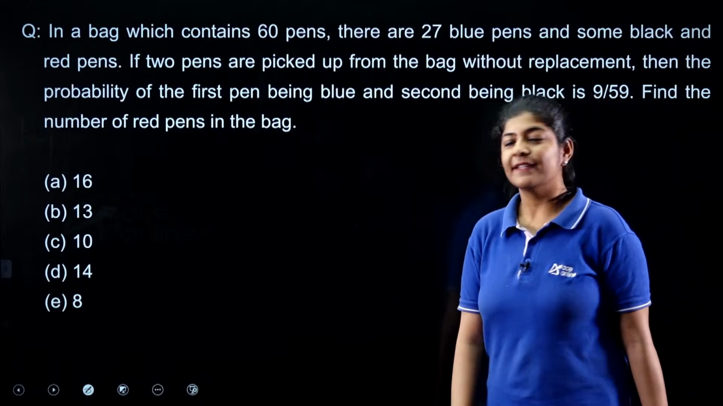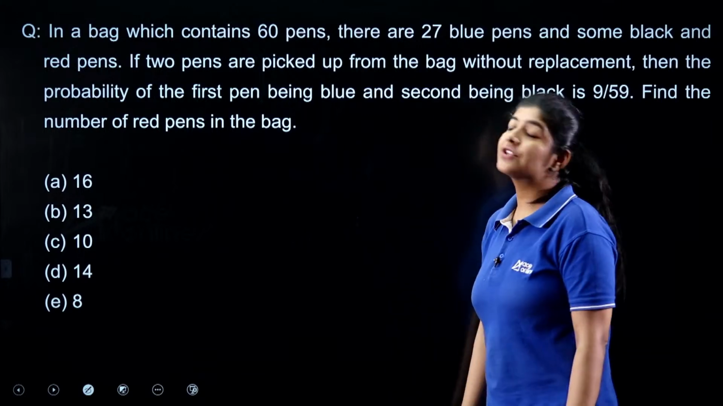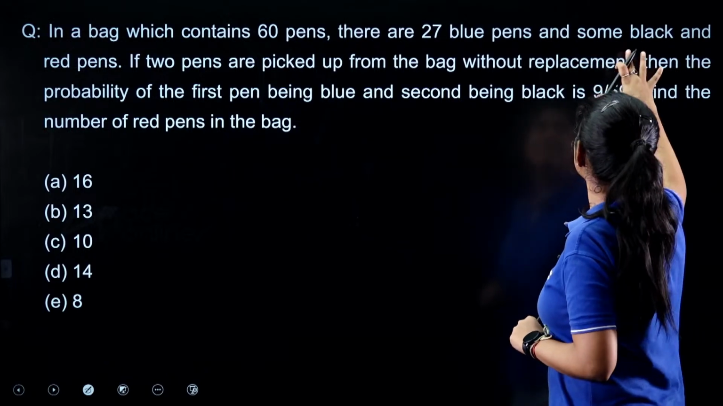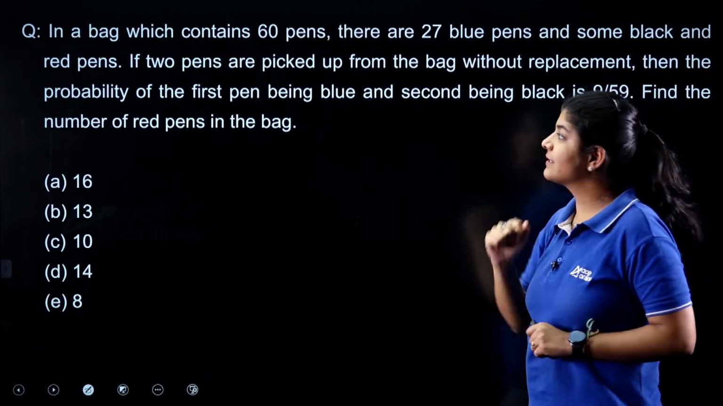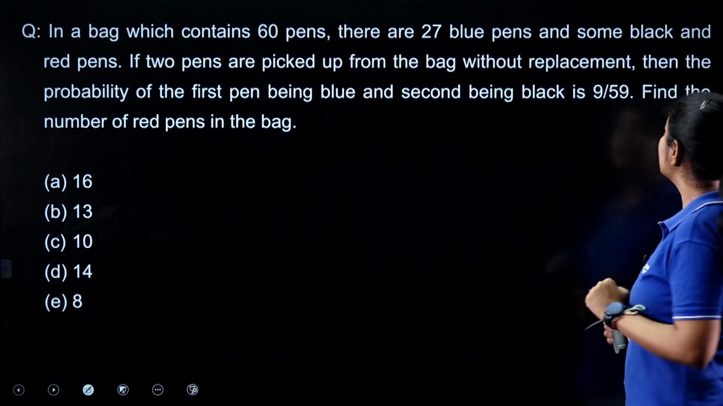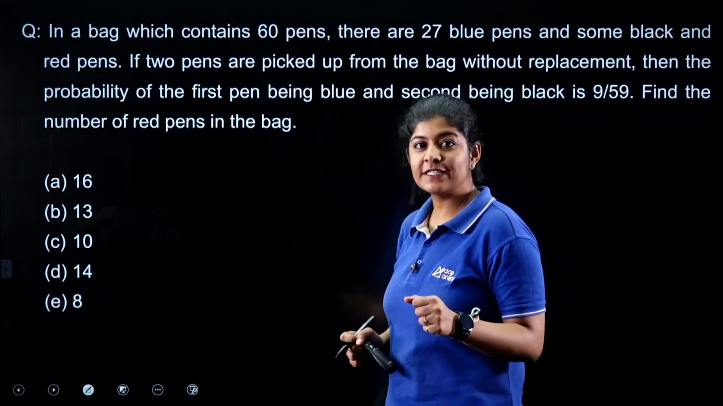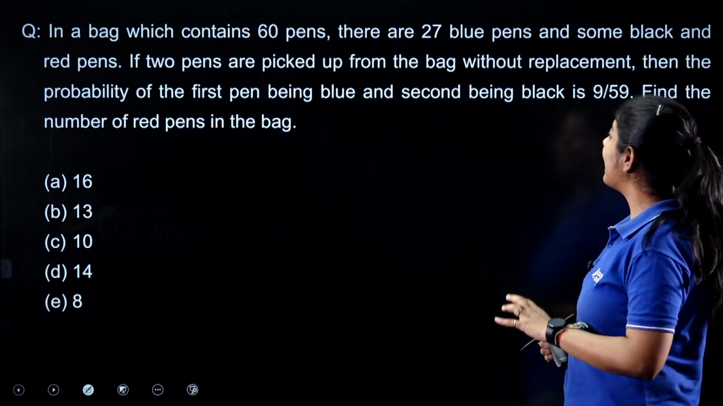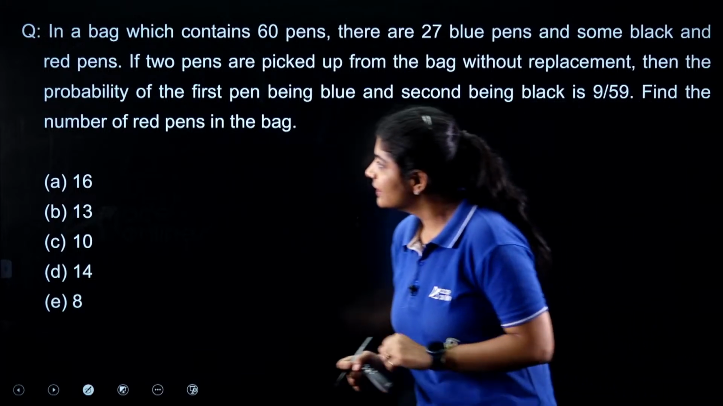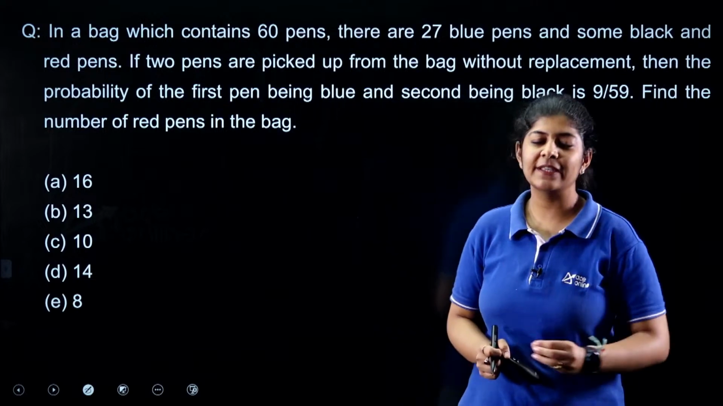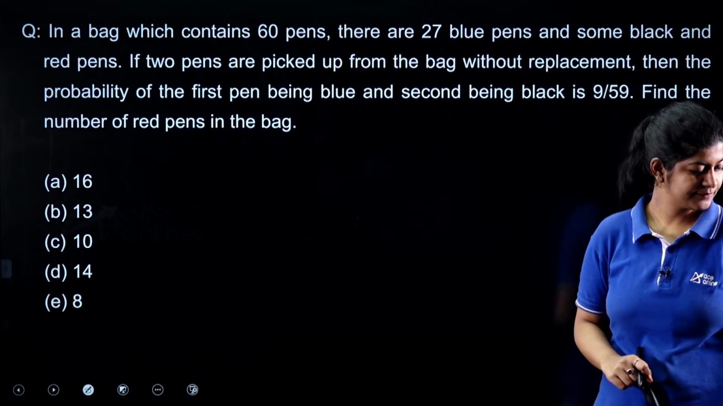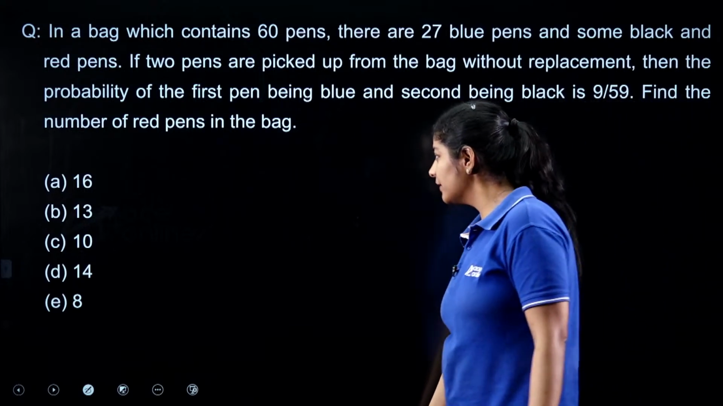Next. The next question says that in a bag which contains 60 pens, there are 27 blue pens and some are black and some are red pens. If 2 pens are picked up from the bag without replacement, then the probability of the first pen being blue and the second pen being black is 9 by 59. Find the number of red pens in the bag. This one is also a very easy one. So what answer are we getting in this one?